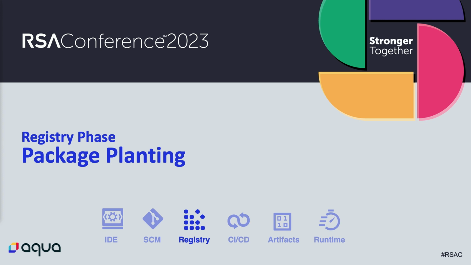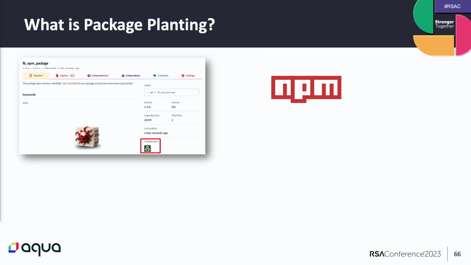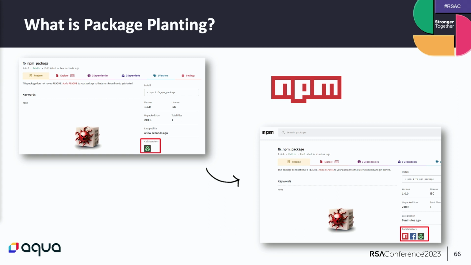So we finished with the SCM phase, and now we move on to the registry phase. Here we will demonstrate a vulnerability that we found in NPM and was fixed by them. This also will demonstrate the risk for developers. So first, what is package planting? In the past, the NPM registry allowed any user to add any other user as the owner of his packages. The ownership was added immediately without the approval of the new maintainer. So it was possible for an attacker to add another user as the owner of his malicious packages.